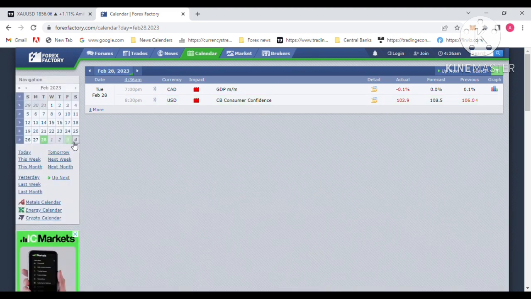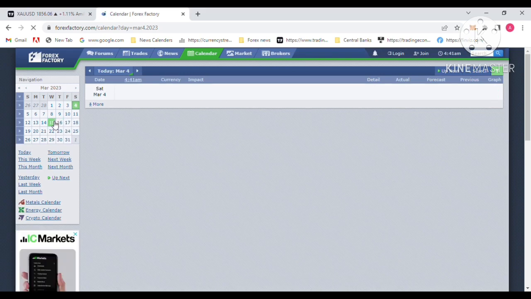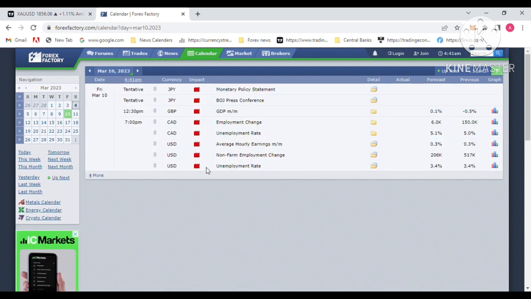We will forecast the most volatile news for next week. Next week on Friday, the 10th of March, is the Non-Farm Employment Change. If you are trading gold next week, you will run into this high volatility news. The Non-Farm Employment Change will be released next week on Friday the 10th of March.